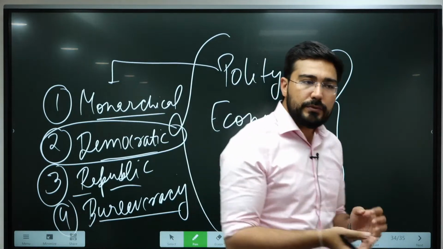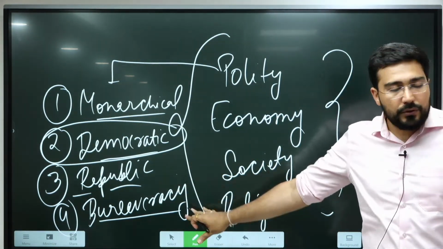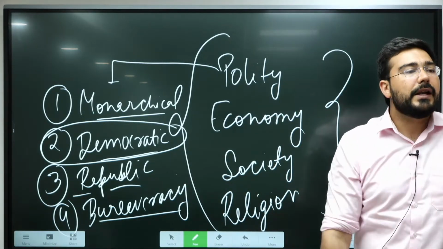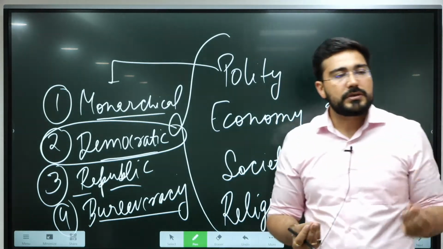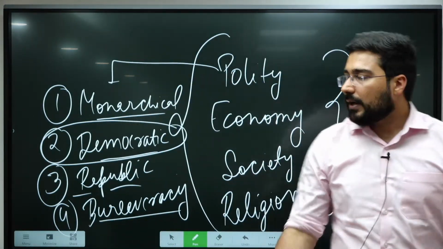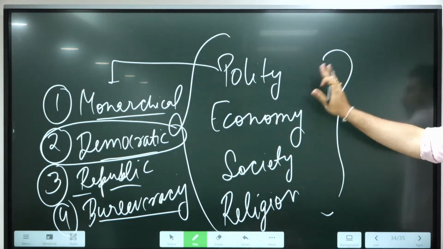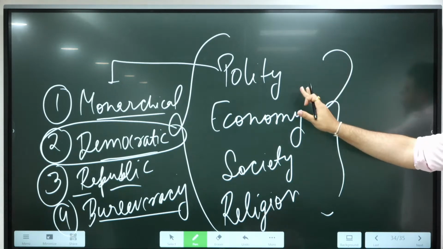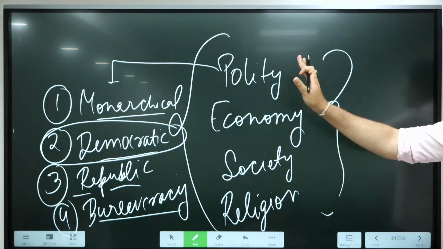Like Purohit used to be there, the chief priest, right? But this bureaucracy is going to expand later on, and roughly 16 bureaucratic posts have been mentioned in later Vedic period. So whenever UPSC asks this question, how do we see the evolution of polity in the Vedic period, you have to first talk about early Vedic and then compare it with later Vedic.